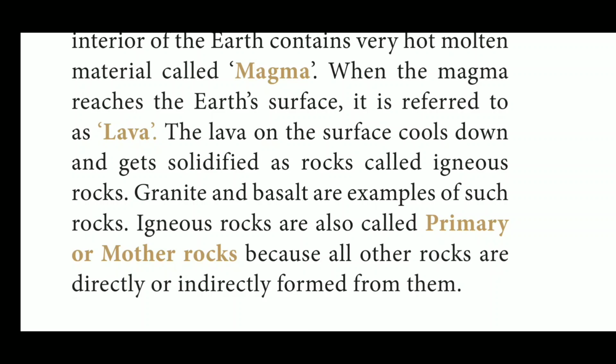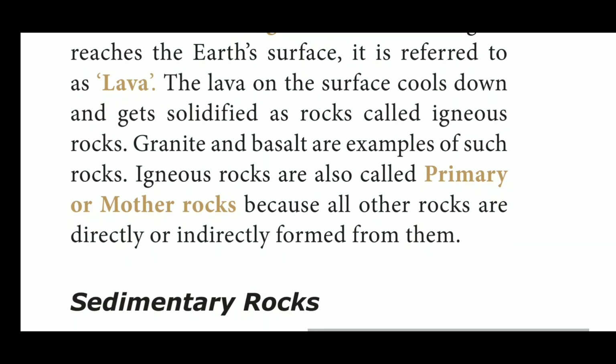Next one is the sedimentary rock. What is meant by sediment? Sediment means settle.